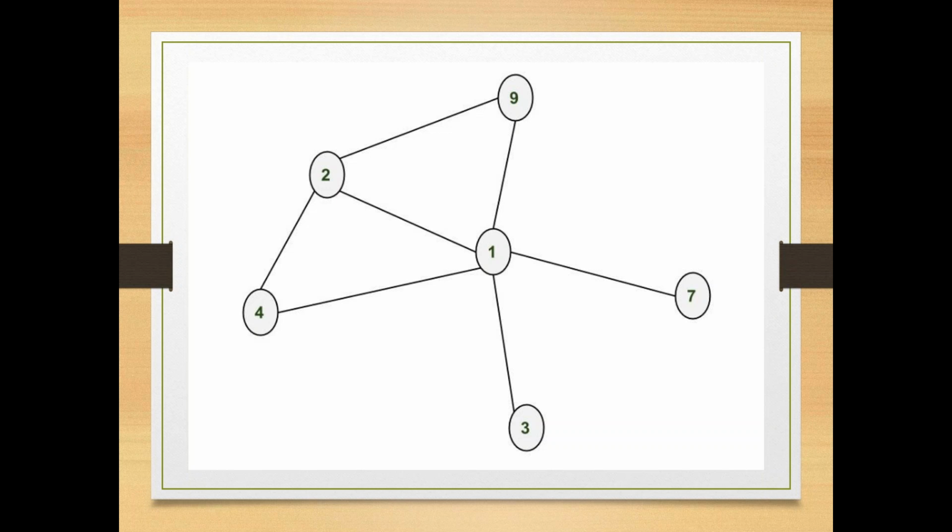I want you all to create a graph like this. Come on fast. I will give you 2 minutes. You have to create a graph which looks like this. Are you able to see my screen, everyone? It consists of nodes 1, 2, 3, 4, 5, 7. The node names should be like this only. When we draw this graph, it should look like this. I'm giving you 2 minutes. Fast.